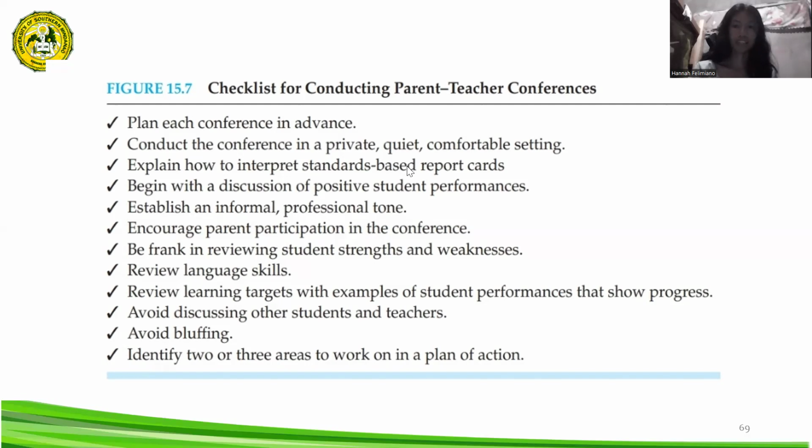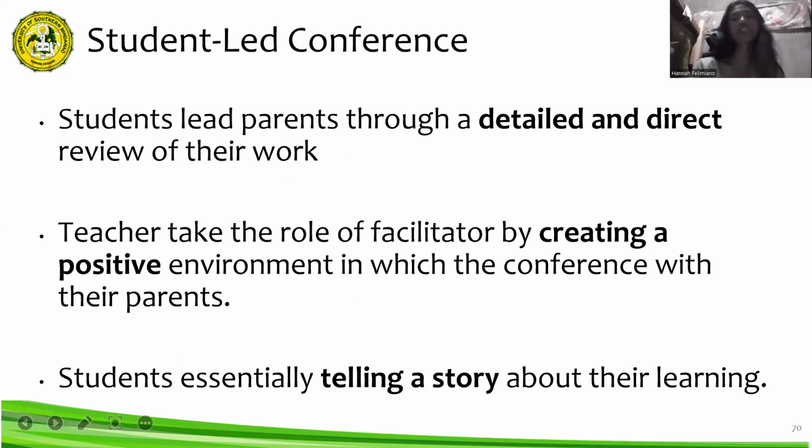The next practice is the student-led conference. Here, students lead parents through a detailed and direct review of their work. Teachers take the role of facilitator by creating a positive environment for the conference with their parents. Students are essentially telling a story about their learning.